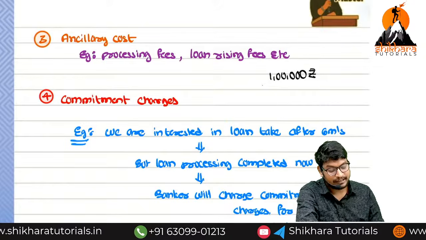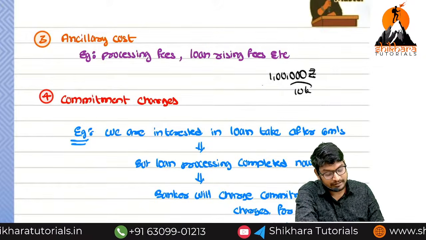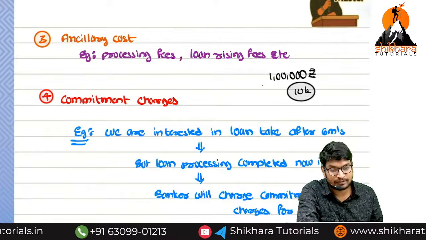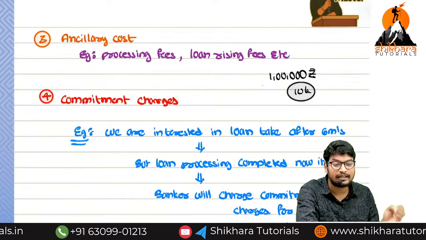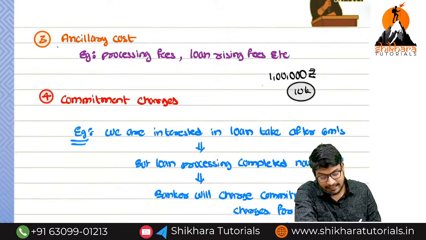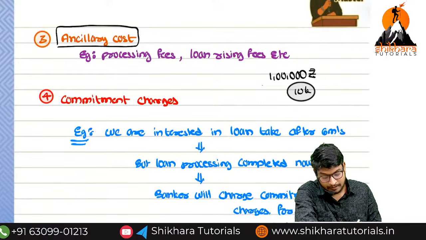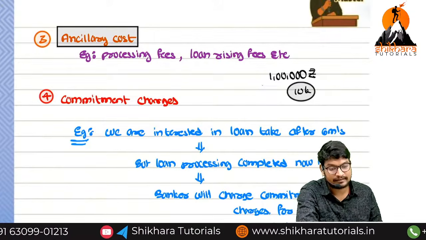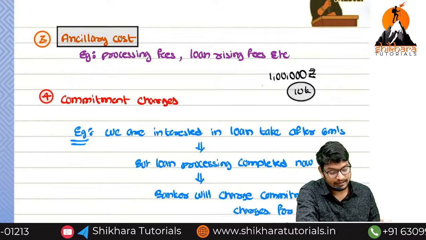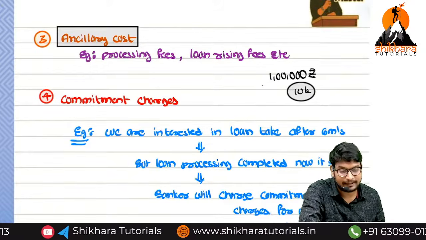They will deduct 10,000 for the processing fee, like that. So here 10,000 is the processing fee. That processing fee is also called borrowing cost as per AS 16. That is nothing but ancillary cost: processing fee, loan raising fee, etc. Whatever they may call it, they charge some expenses, and they will not give the total 1 lakh rupees.